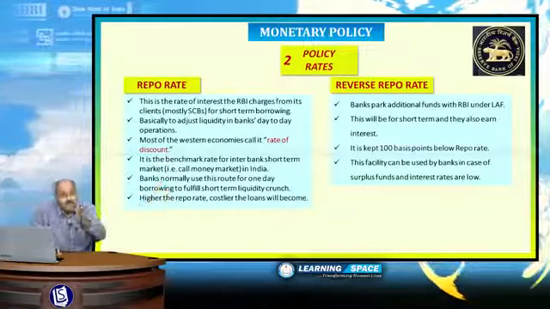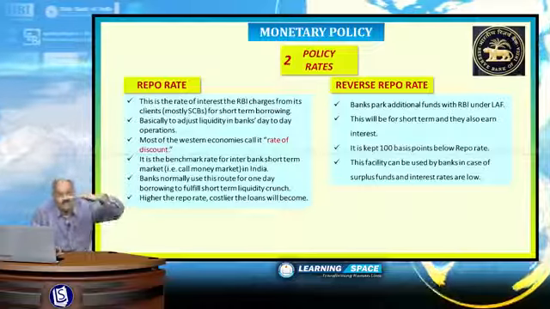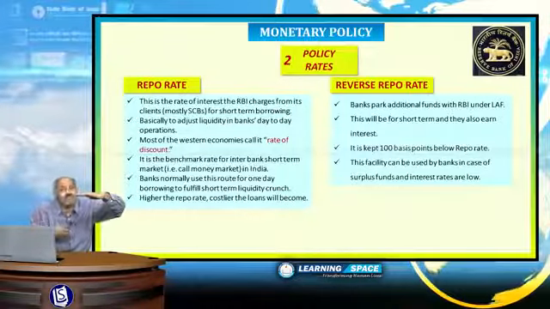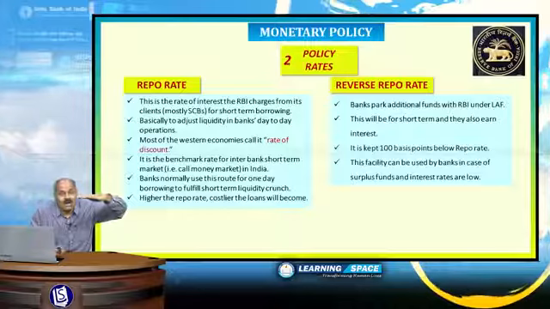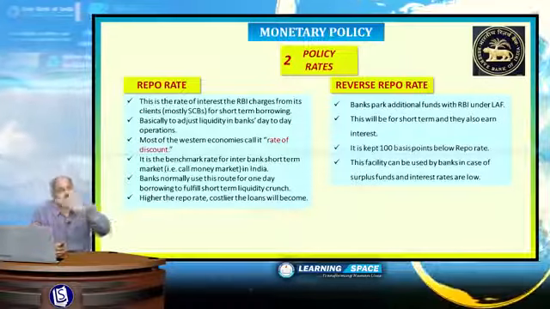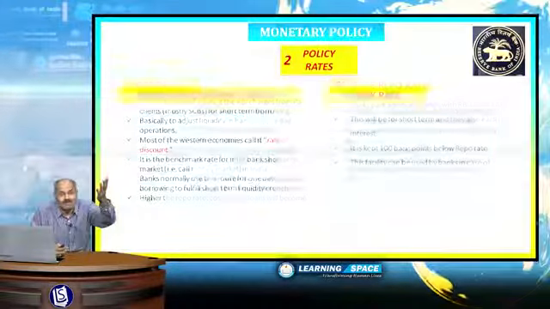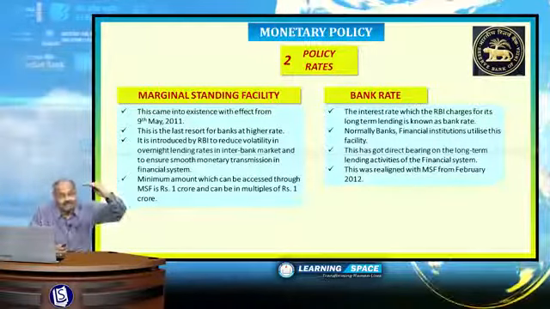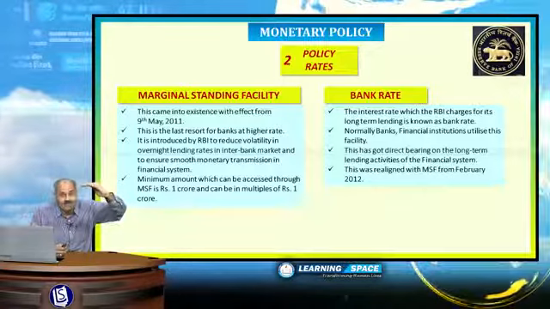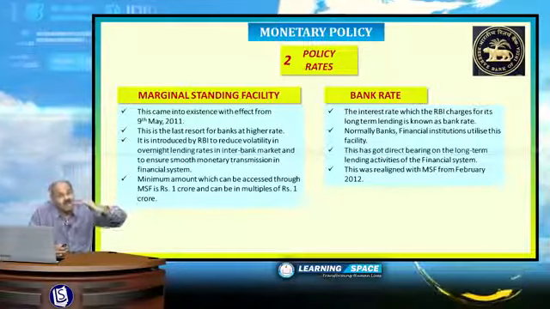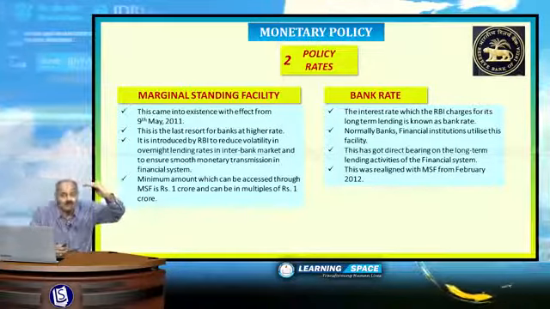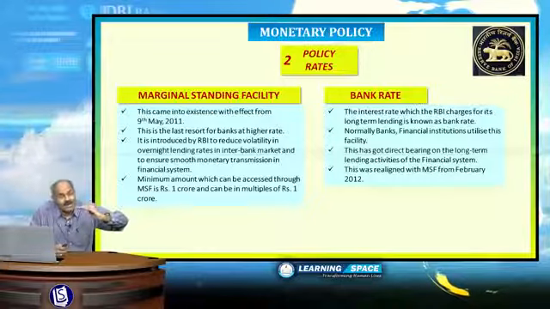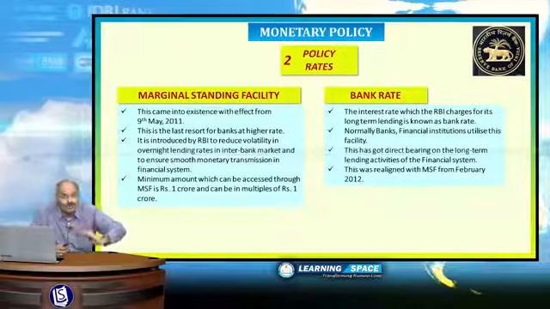Right? And I have told you there is some limit for accessing the funds under repo rate. If that exhausts, then another facility is given, that is the marginal standing rate or marginal standing facility at a slightly higher rate. Marginal standing facility interest rates are 1% higher than repo rates. Reverse repo rates are 1% lower than the repo rate.